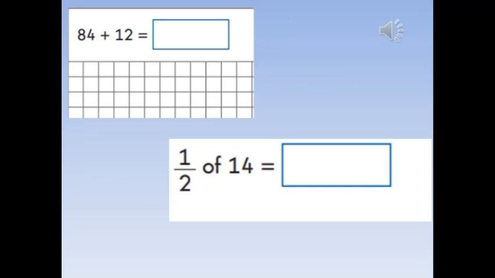Here are 2 examples of questions that the children might find in the arithmetic paper. You can see that we are adding 2 2-digit numbers here. There will be space for the children to show their workings and we encourage them to do this. We've given them lots of different strategies over the years so far. For example, adding 10s, then 1s, and then adding those together. It might be working on a number line, it might be looking for number bonds, and you can see a fractions question down here as well.